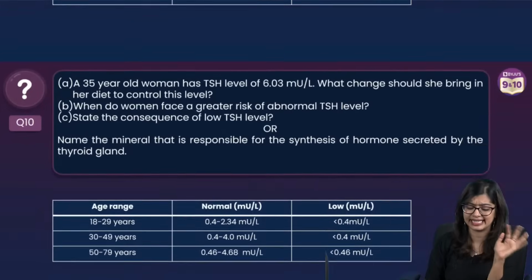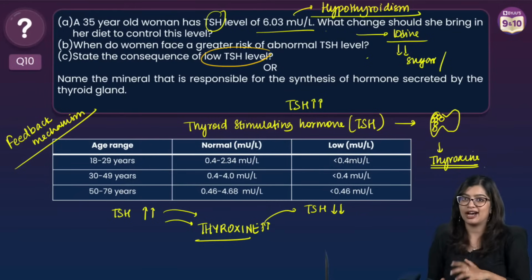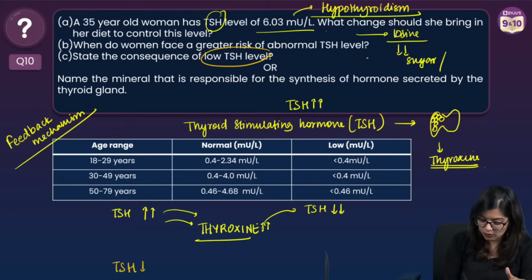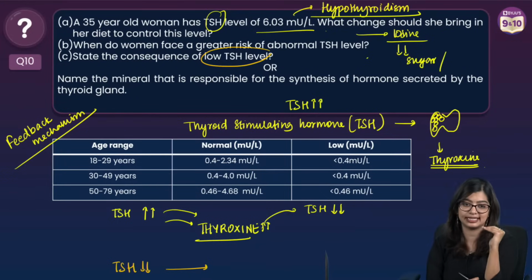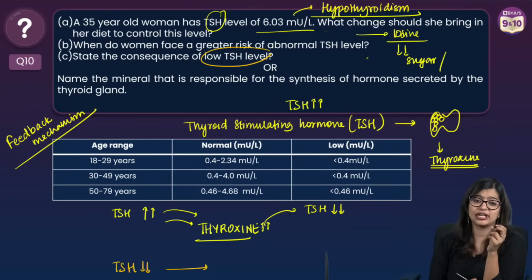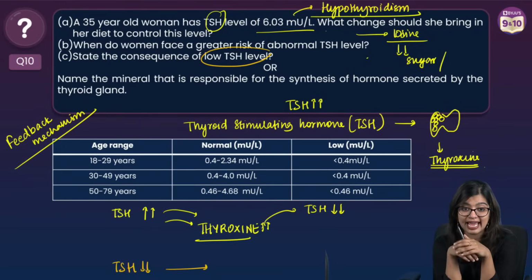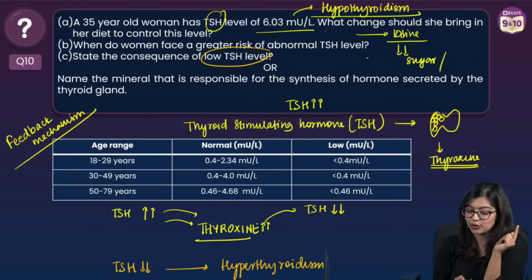So you need to pick it up from this. Copy, paste, exactly. The last part of the question is, what is the consequence if there is less TSH? Now we saw that if there is more TSH, there is hypothyroidism. But what if TSH is less? What will that result in? If a less amount of thyroid stimulating hormone is there, that means it will be hyperthyroidism.